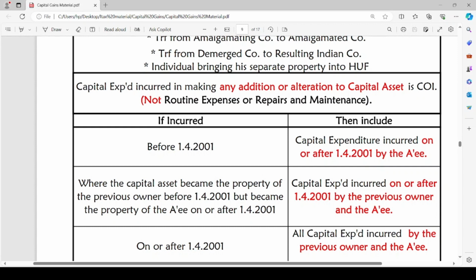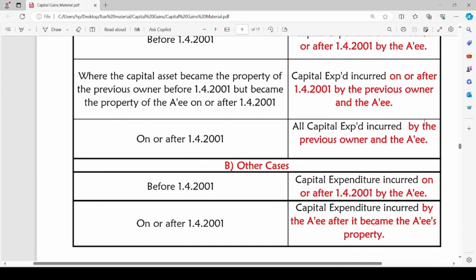If the cost on improvement of the asset has been incurred before 1st April 2001, we are not going to take any cost of improvement before 1st April 2001. Hence, we are going to take any capital expenditure that is incurred only on or after 1st April 2001 by the assessee. We should not include any cost of improvement on the capital asset which has been incurred before 1st April 2001.